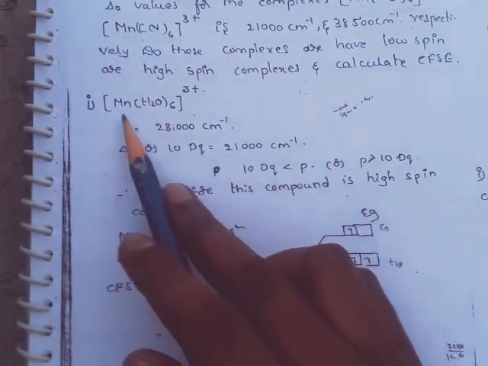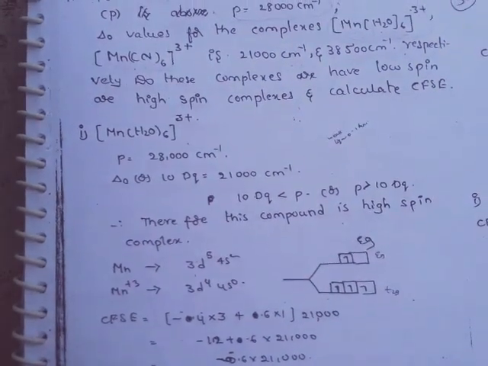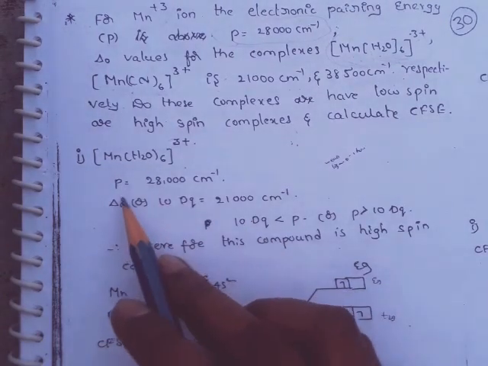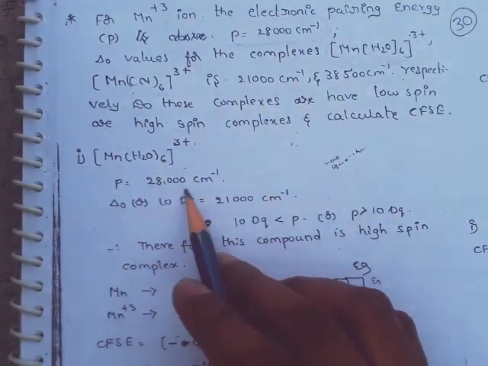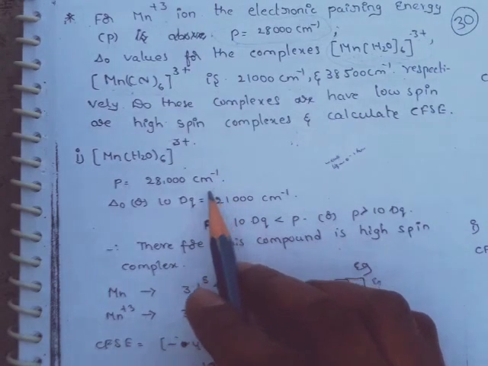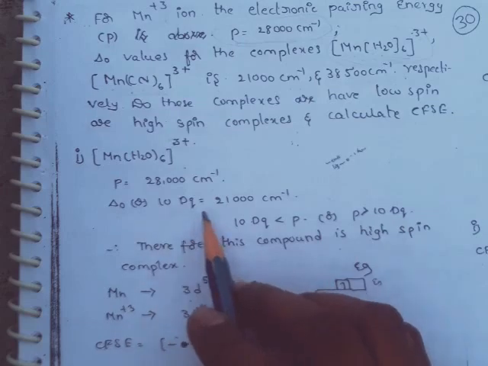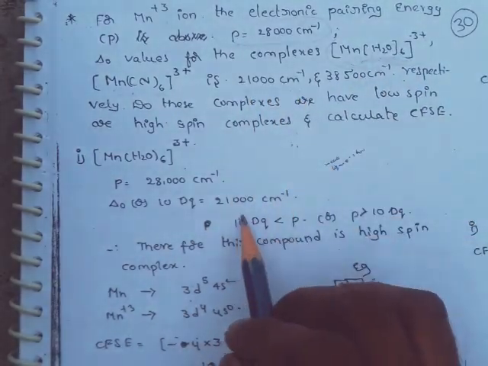First complex, what is that? [Mn(H2O)6]3+. Here the pairing energy, according to the given data, is 28,000 per centimeter. And the delta O value, or 10 Dq, for this complex is 21,000.